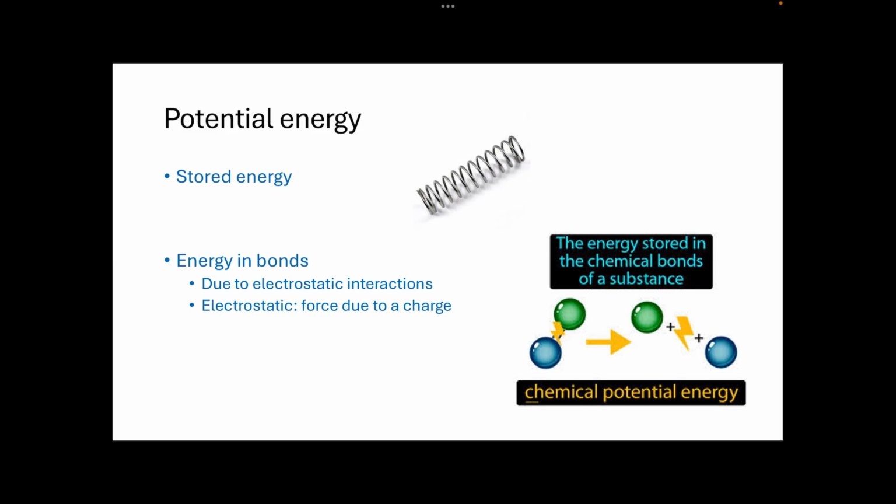This is due to the electrostatic. So electrostatic just means that a positive and negative charge are attracted to each other. And the bonds then can store energy, which we can get back out again. So we can see that sometimes when energy is released, like in exothermic reactions, of course, like combustion, right? So when we burn a fuel, the fuel stores the energy actually in its bonds, and then when we burn it, we get it back out again. And the same is even true of dynamite, right? So some of the reactions can be explosive, so we can store energy in those bonds, and then we get them back out again with a chemical reaction.